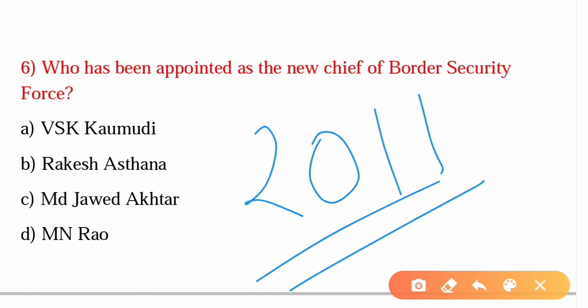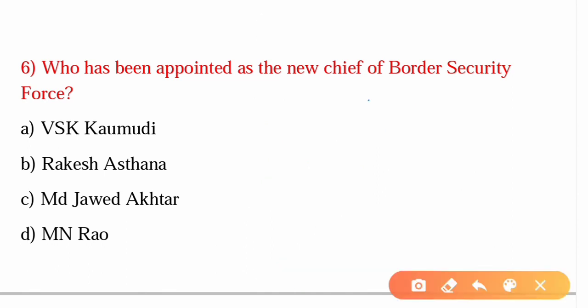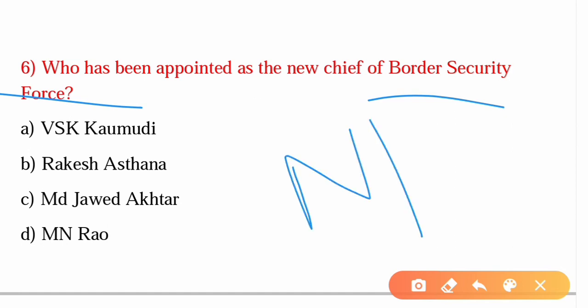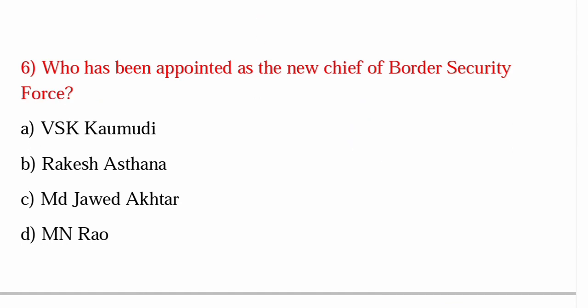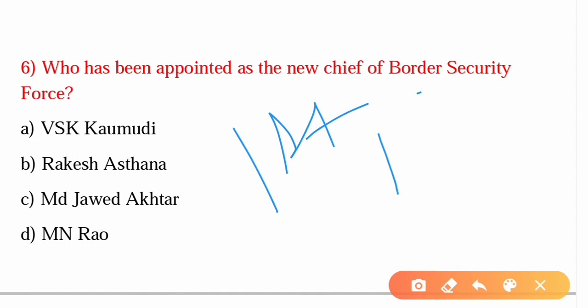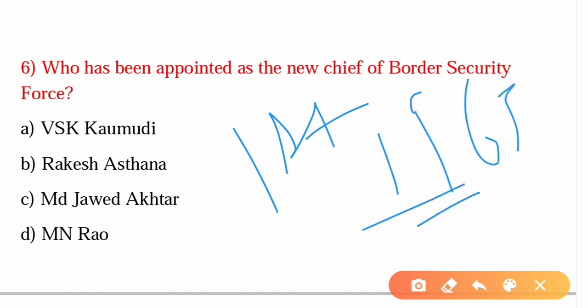Also he was entangled in a bribery controversy along with Alok Verma. He is also an IPS officer and special director. At that time, Alok Verma was director of CBI, and both were in a corruption scandal. So BSF is the term here. BSF stands for Border Security Force. Its headquarters is in New Delhi, and it was founded on 1st of December 1965, and the motto is duty unto death.